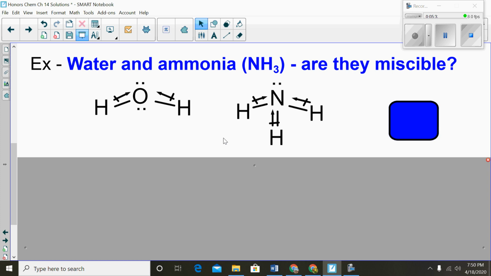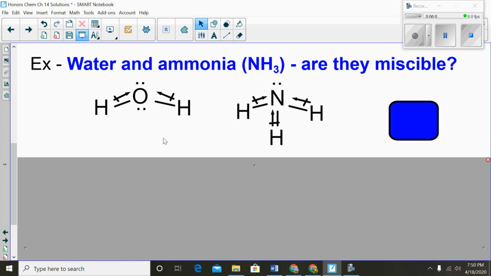The next thing I did was put in my dipoles, which are those arrows with a little bar at the end here. So the direction of the dipole was towards the more electronegative element. So oxygen is more electronegative than hydrogen. You can actually look up those numbers. You had a chart for that. Same thing here, nitrogen, more electronegative than hydrogen. So all the arrows point to nitrogen, all the arrows point to oxygen.